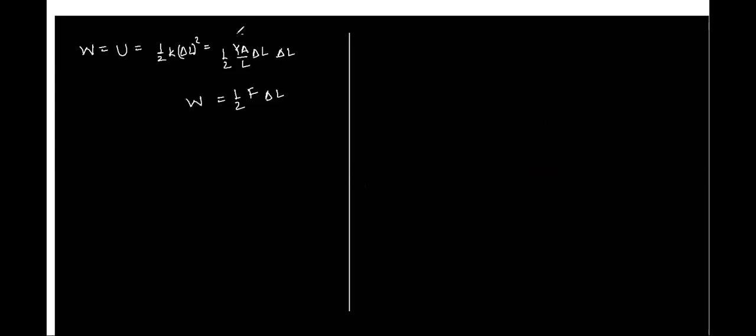What I have done, I've substituted this value from the expression that force per unit area times L by delta L is equal to Young's modulus, and therefore F is equal to Y into A upon L times X or delta L. So I have used this relation and substituted the value of F in order to get this expression.